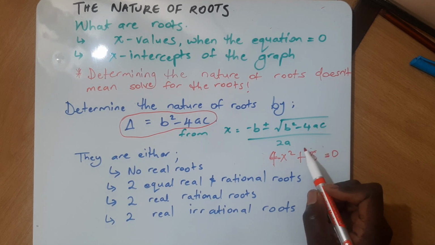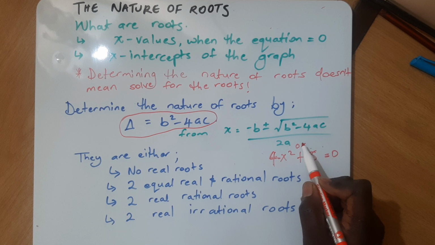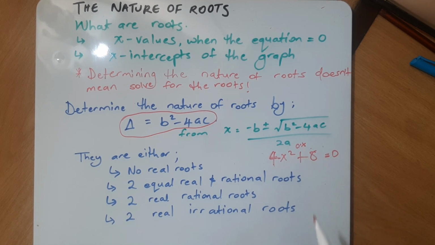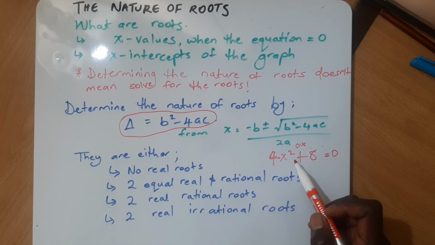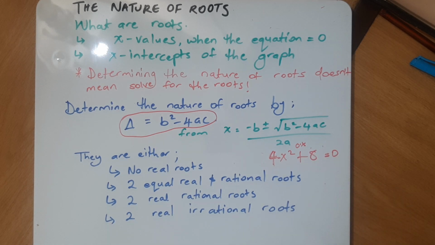The b is 0 because there is no x term, so the coefficient of x is 0. So we take our b as 0. Our 4 is a and our c is 8. So it would be b squared, which is 0, minus 4ac. Can you see that?